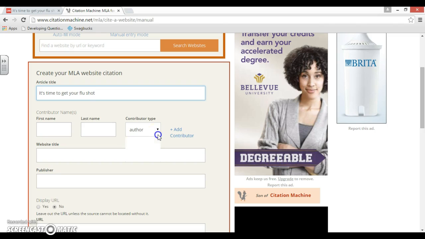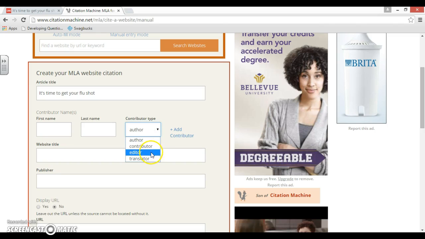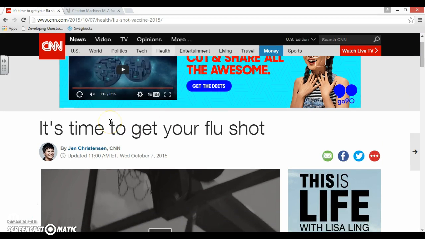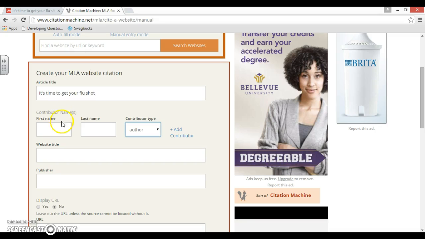Alright, next it asks you for contributor names. Now you can change this from author. It'll default to author, but if there's an editor, a translator, or a contributor, you can also include those. If there's multiple authors, you can add another author by adding contributor over here with this button. So we only have one author. Usually authors are located underneath the title. In this case, Jen Christensen is the author referenced here. So first name in the first box, last name in the second box. She is the author, so that's correct. We don't need to change that.